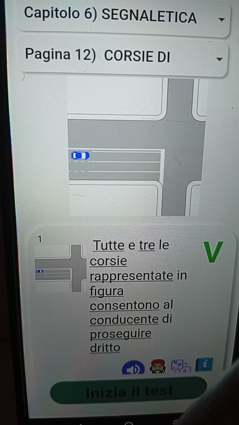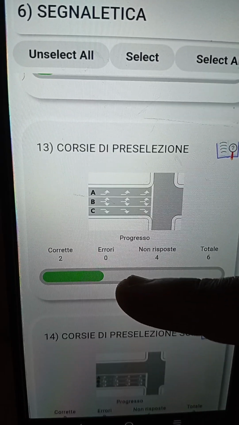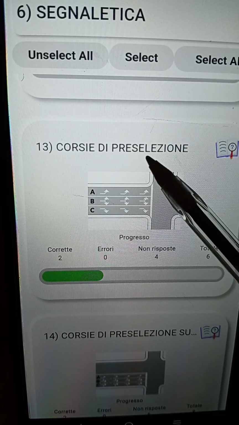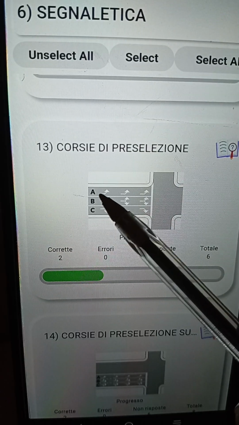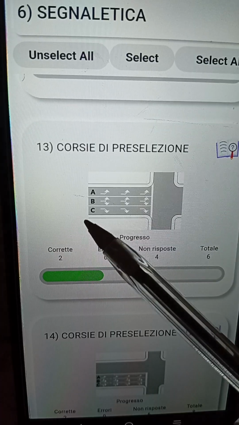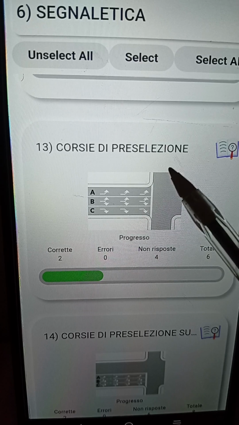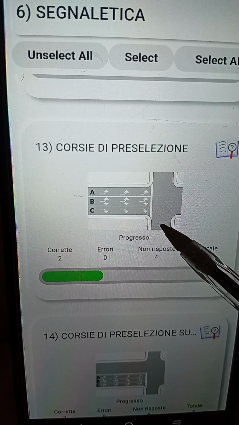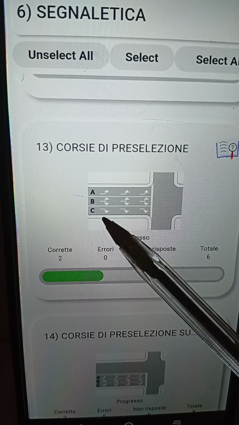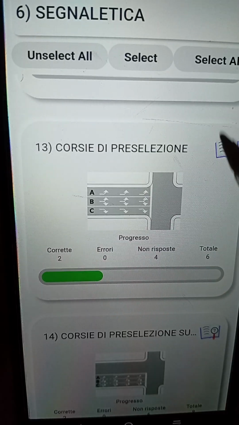Stare attenti. Okay, andiamo avanti. Let's go straight to the next one. The next one is talking about what? Corsia di preselezione. Now you can see for corsia A, which direction is it going to? The vehicles that are coming from corsia A, they are going towards sinistra. Whereas the vehicles that are coming from corsia B, where are they going to? They are going toward either sinistra or a destra. Stare attenti, a destra or a sinistra. Okay, what about corsia C? Which direction are they going to? They are going to solo what? A destra. Stare attenti, ragazzi.